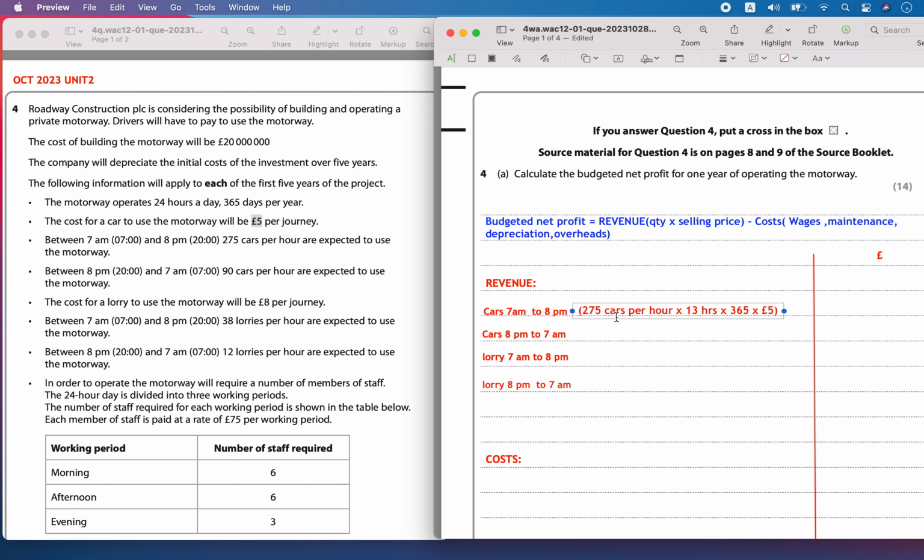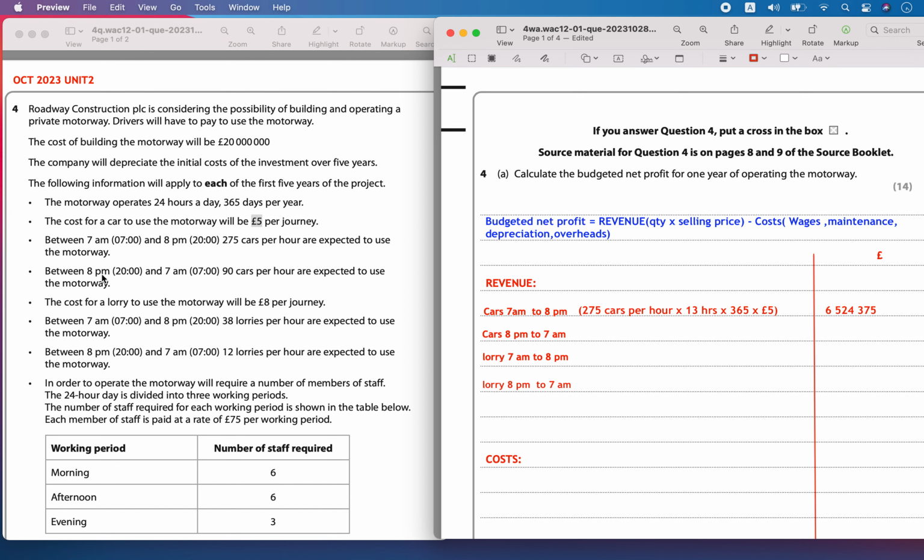The revenue is going to be 13 times 275 times £5 times 365, which is equal to 6,524,375. This is the revenue that's going to be earned by operation of the motorway.